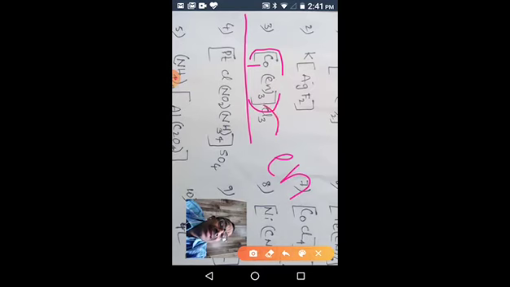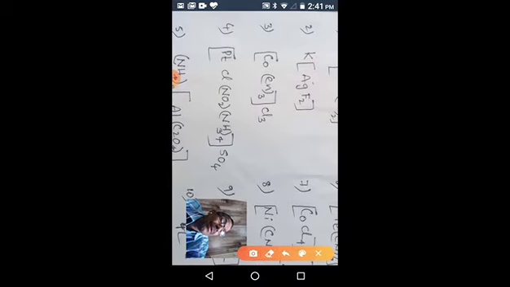What is the counter ion? Chloride, Cl3. What is the charge of the complex? Since chloride is minus 1, 3 chlorides give minus 3. To neutralize, the complex should be plus 3. Total cationic charge is equal to total anionic charge. We have 3 chlorides, 3 minus charges. To nullify these minus charges, the complex ion should have plus 3. Therefore, it is a cationic complex.